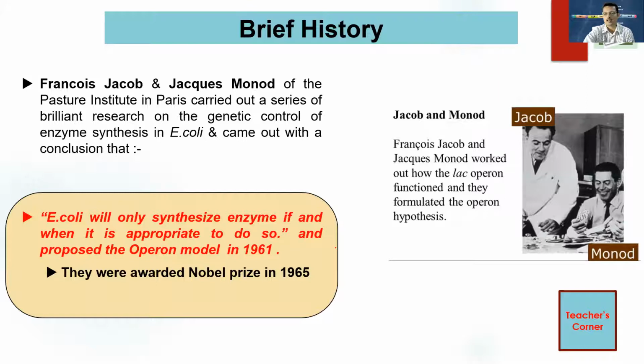The photograph depicts two gentlemen, Francois Jacob and Jacques Monod. They worked on the concept of the lac operon, and they formulated the famous operon hypothesis, for which they were awarded the Nobel Prize in 1965. They proposed that E. coli will only synthesize an enzyme if and when it is appropriate to do so, and proposed the operon model in 1961.